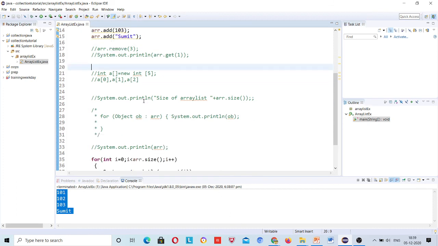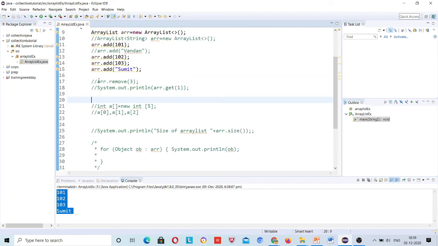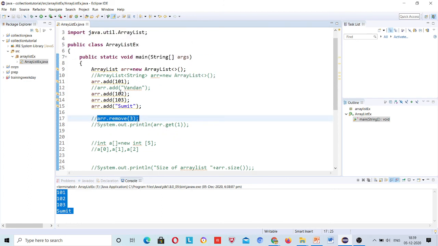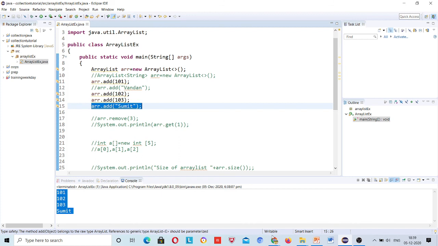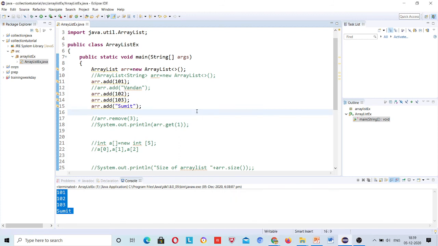See, remove means if you want to delete any value from the ArrayList that you have added. I have added these values, right? Because tomorrow in my project there may be a requirement where 100 roll numbers are here, and I have to match all the roll numbers, but Vandan's roll number should not match from the database, because Vandan's object was deleted from our database.